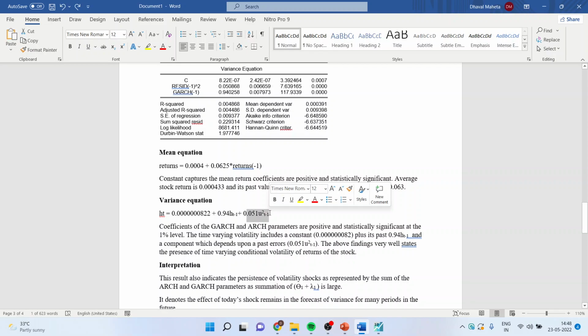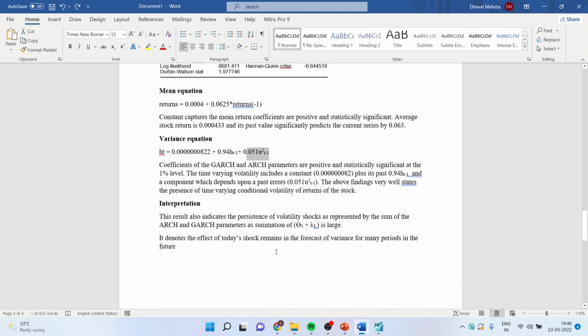The above finding very well states that the presence of time-varying conditional volatility of the returns of the stock is present. The interpretation goes this way. The result also indicates the persistence of the volatility shocks as represented by the summation of ARCH and GARCH parameters, as the summation of theta plus lambda 1 is large. It denotes that the effect of today's shock remains in the forecast of variance for many periods in the future.